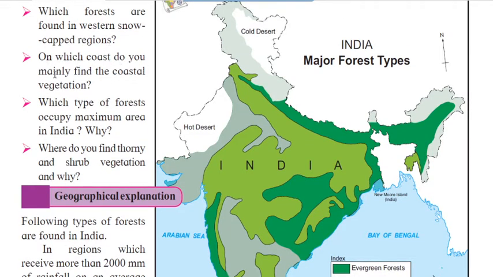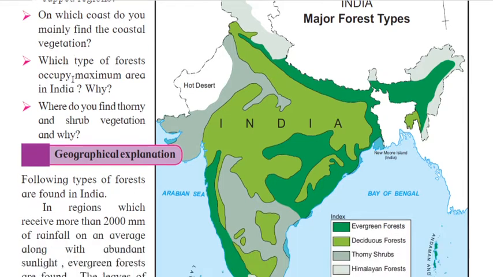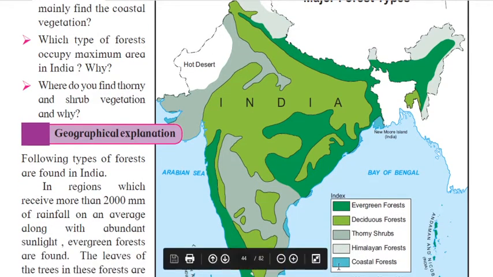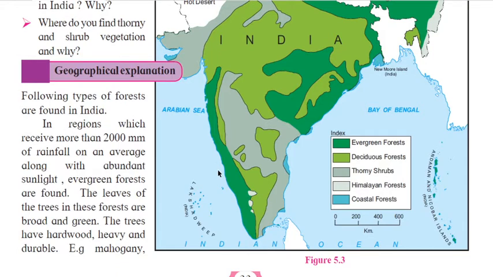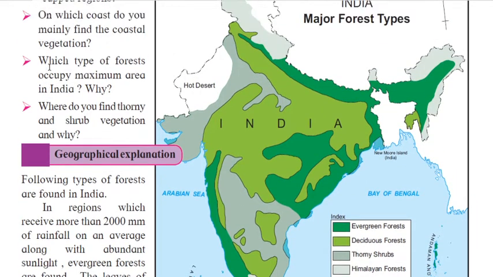On which coast do you mainly find the coastal vegetation? Coastal vegetation, like see, this is the blue, sky blue. See, sky blue we can see here. So we can directly write, the coastal vegetation is mainly found in the eastern coast. Is it clear to you? The eastern coast. Okay. Now what is the next question?